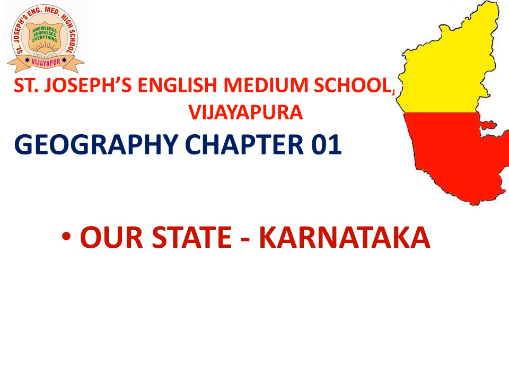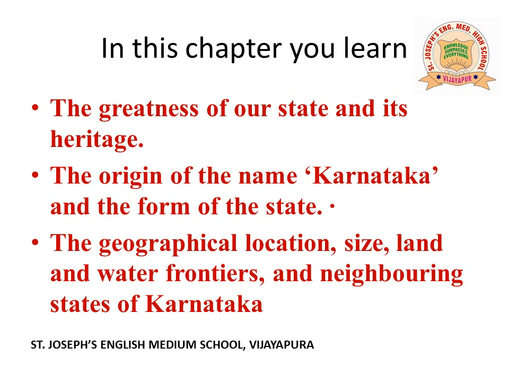You will be learning different aspects of Karnataka like its physical features, its vegetation, animal life, climatic conditions, land resources, population and others. In this chapter, you learn an introduction to our state Karnataka. We shall now see what we are going to learn in this chapter. In this chapter, you shall learn about the greatness of our state and its heritage, the origin of the name Karnataka and the form of the state. Then we shall also learn about the geographical location, size, land, water frontiers and neighboring states of Karnataka.